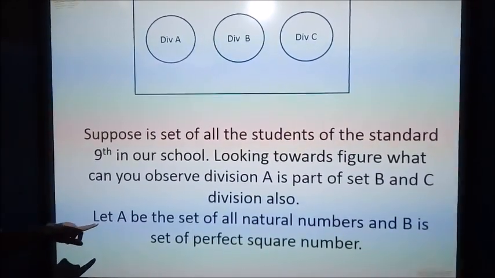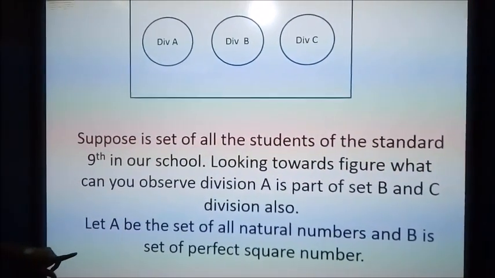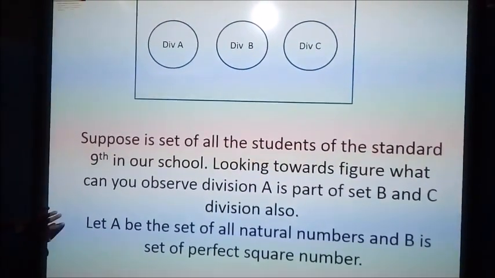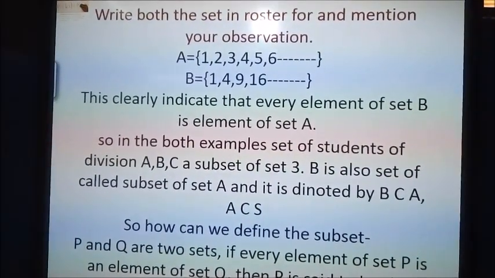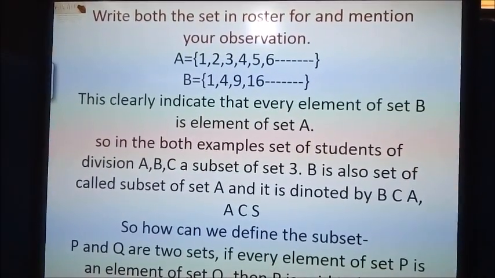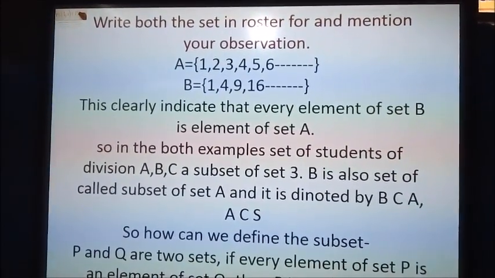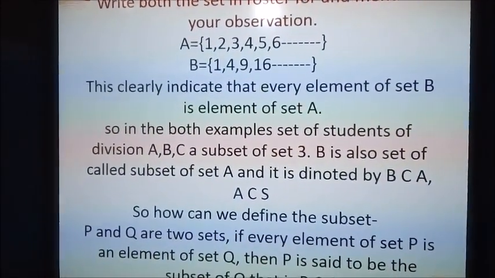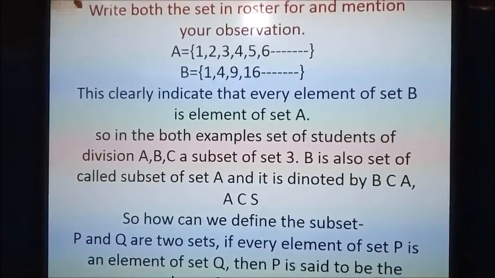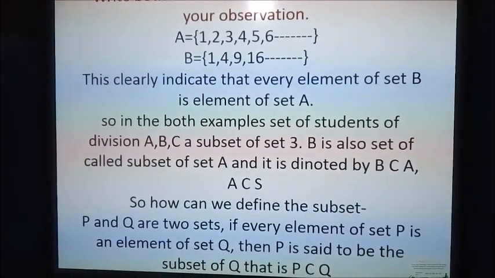So let A be the set of natural numbers and B the set of perfect square numbers. Write both sets in roster form and mention your observation. A is 1, 2, 3, 4, 5, 6 and so on, B is 1, 4, 9 and so on.